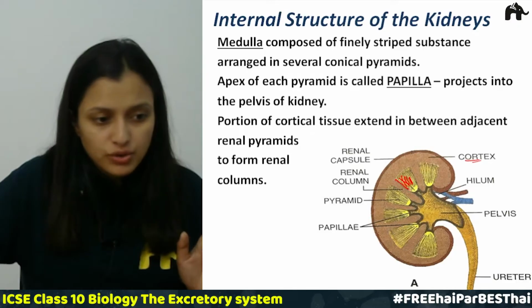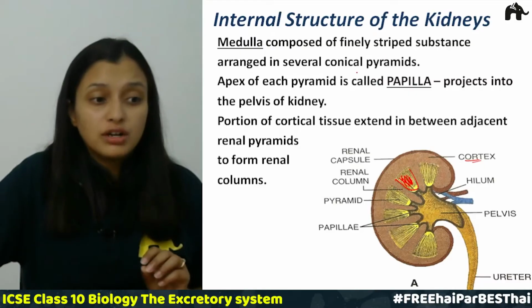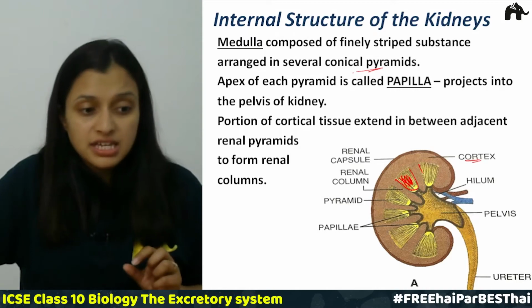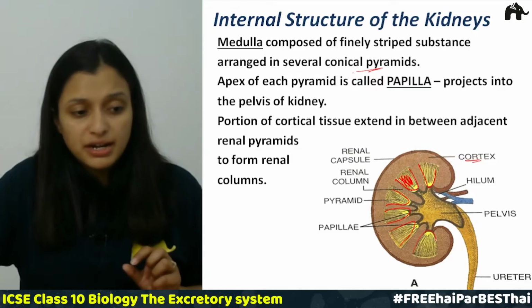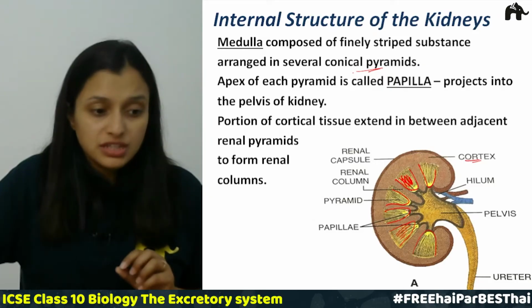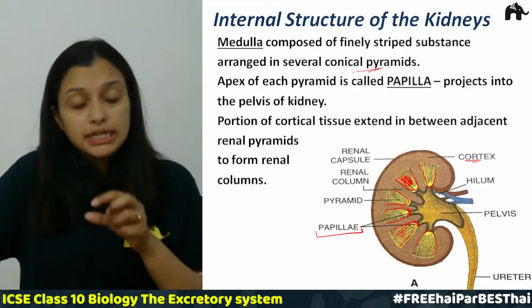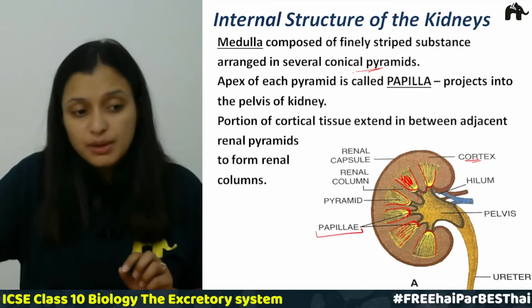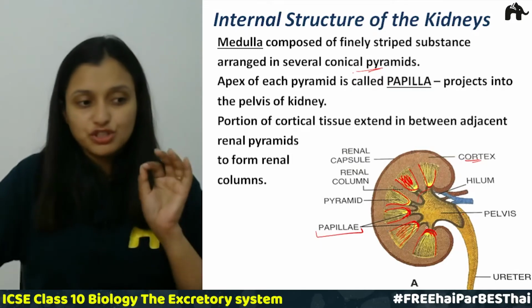There are several conical pyramids which we can see in the medulla. The apex of each pyramid is called the papilla, and it projects into the pelvis of the kidney. So this is the pelvis region. They project into the pelvis of the kidneys, correct? So this is also clear.